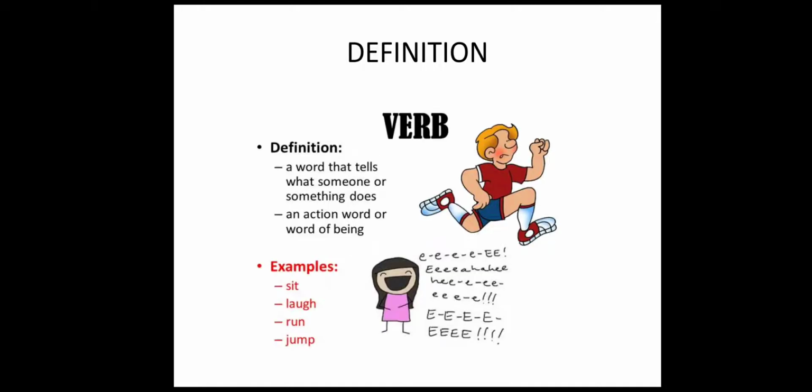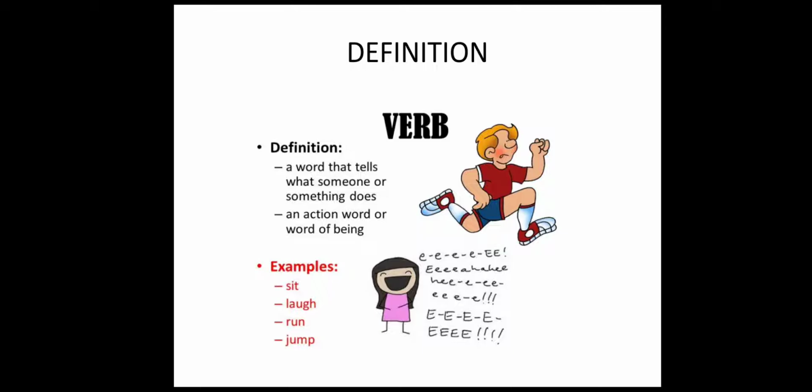Now, definition. What are verbs? Like you all know, a verb is a word that tells what someone or something does. That means a verb is an action word. It tells you about what someone is doing. It tells us about the action, that means the movement of the body. Okay? And also a verb is an action word or a word of being. Now this I'll explain later, but what you need to understand is that verbs are action words first of all.